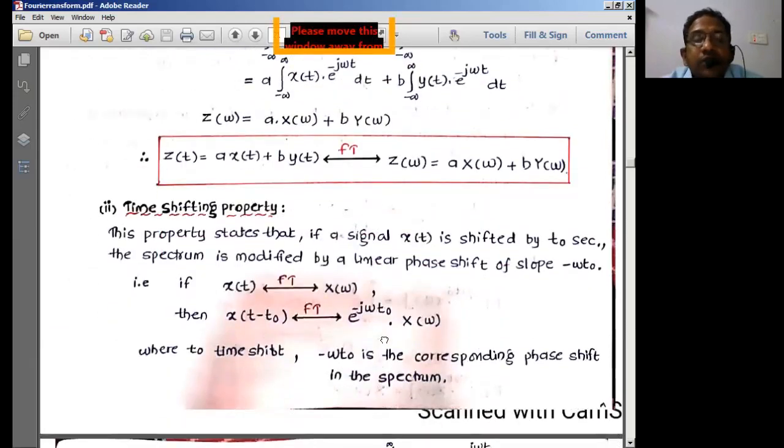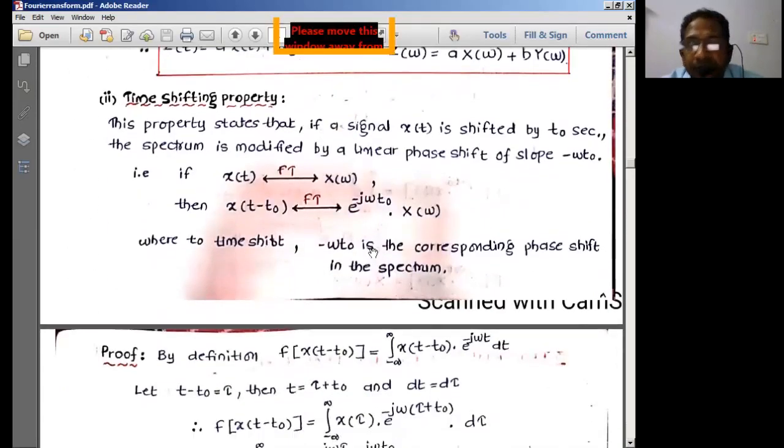The next property is the time shifting property. Time shifting means: if a signal is shifted in the time domain, how is it seen in the frequency domain? That is called the time shifting property. This property states that if a signal, say x of t, is shifted by some time period t naught seconds, then the spectrum is modified by a linear shift of slope minus omega t naught. If the signal is shifted in the time domain, the same amount of slope you will find in the frequency domain.